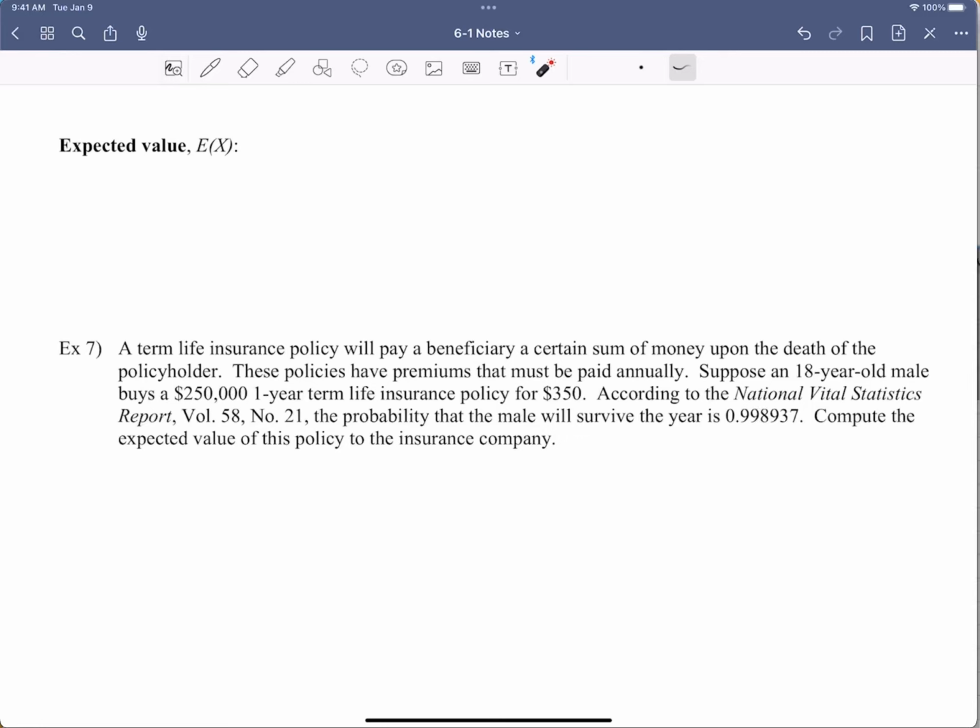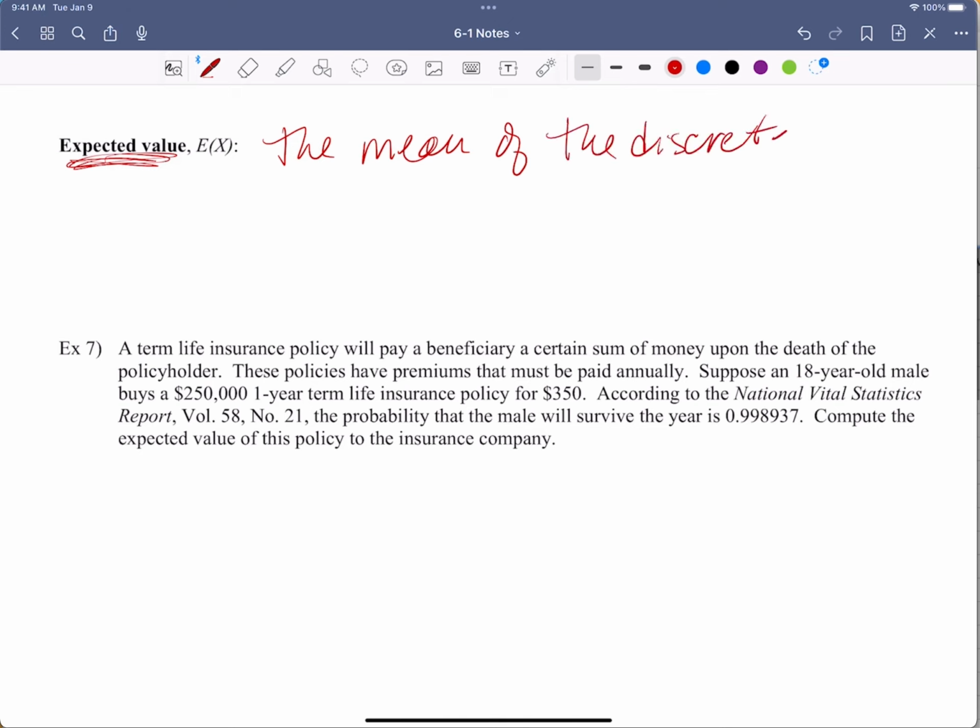All right, the last thing we're going to talk about here is expected value. Now, again, in statistics, words make an impact. So expected value is the mean of the discrete random variable.